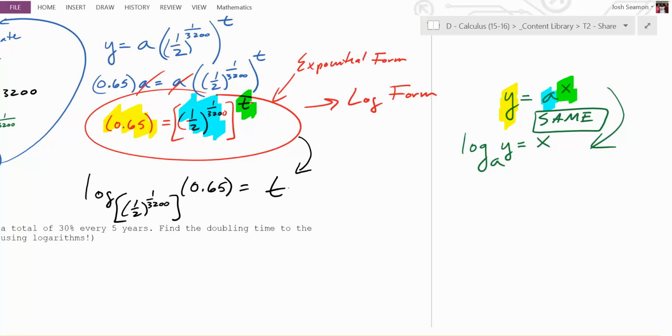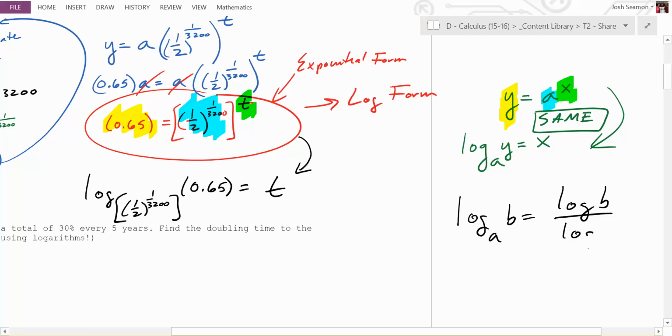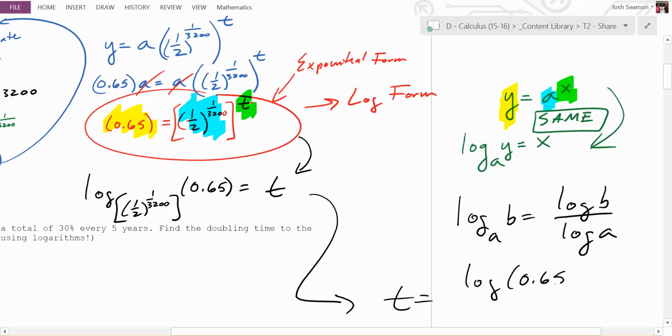You need to go to like the log base. So because the base on this one, is that the standard base you usually see? No. What's the base you generally see? 10. You need to remember this. Log base a of b is the same thing as log of b over log of a. So in this case, what does t equal? Log of 0.65 over what?